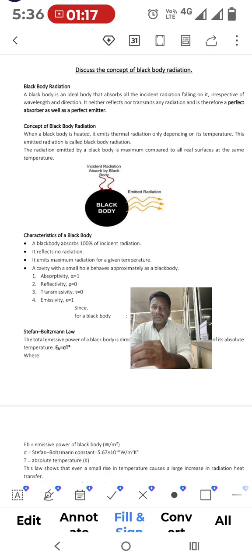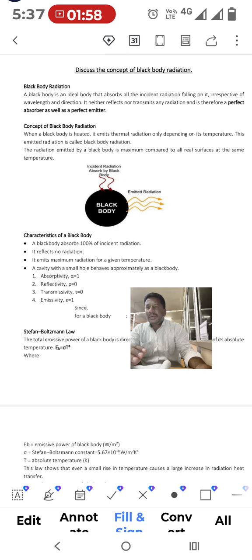So this diagram shows a black body where the incident radiation falls on this black body, it absorbs 100% of all the incident radiations and it will emit all the radiations. So this is a special characteristic of the black body. More than that, a black body absorbs 100% incident radiations. As I already informed, it reflects no radiations. It does not reflect any radiations, and it emits maximum radiation for the given temperature.